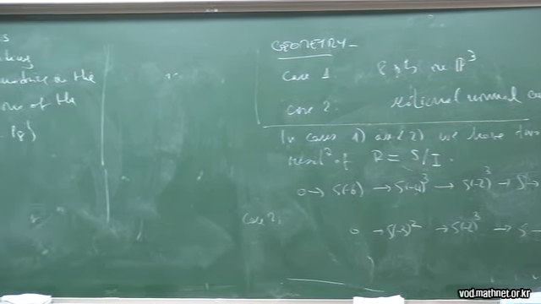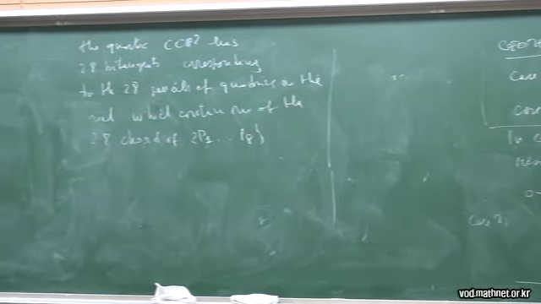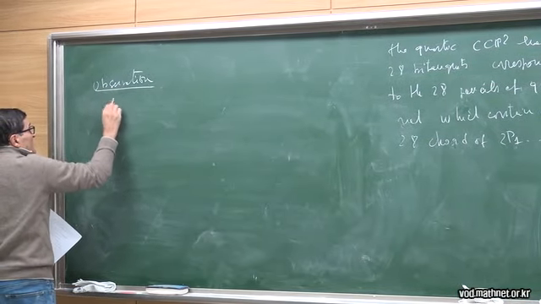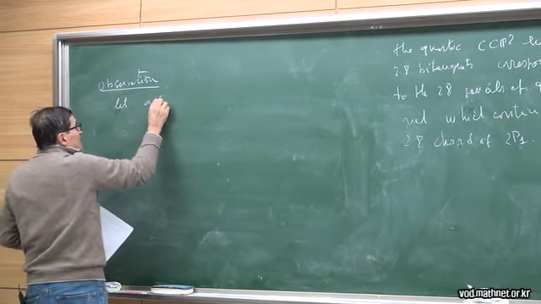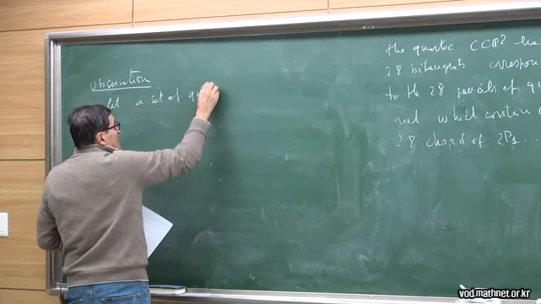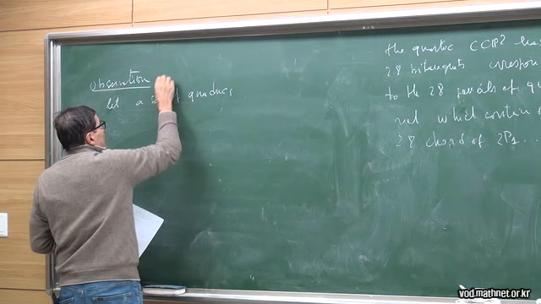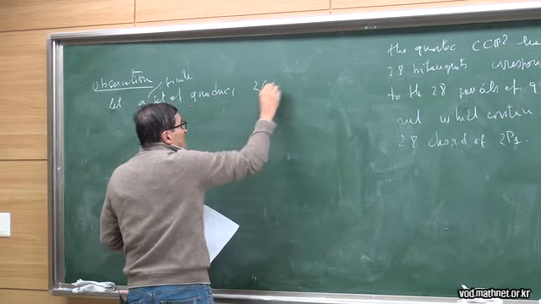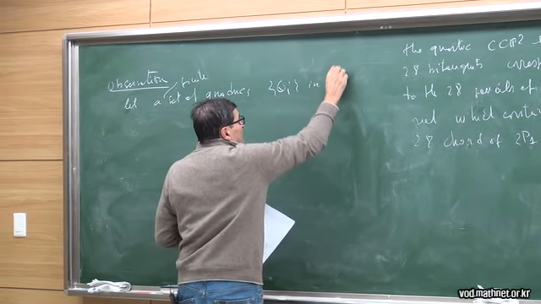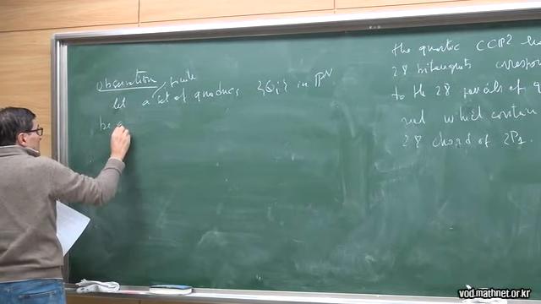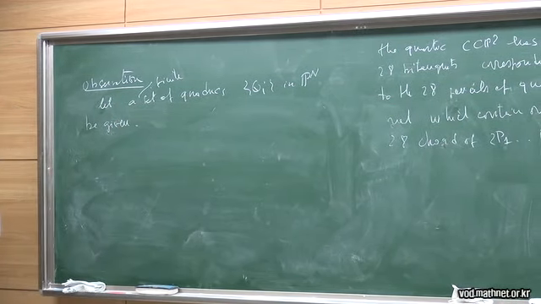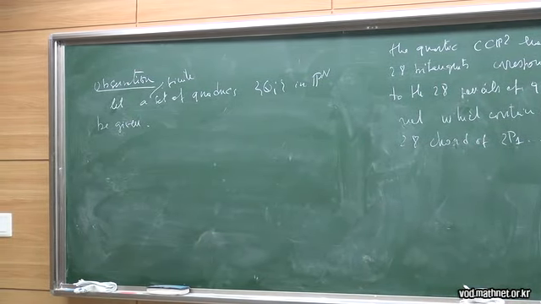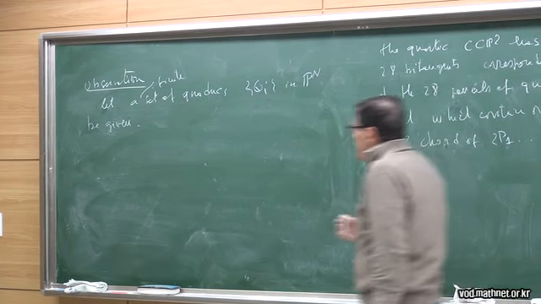Observation. Let a finite set of quadrics Qi in Pn be given. So what I would like to understand, what are a priori the relations we can have among these?